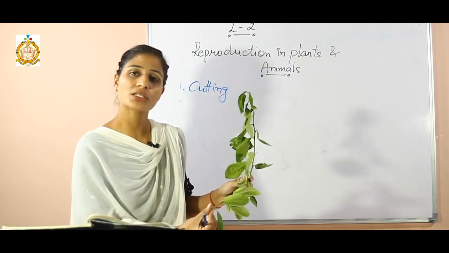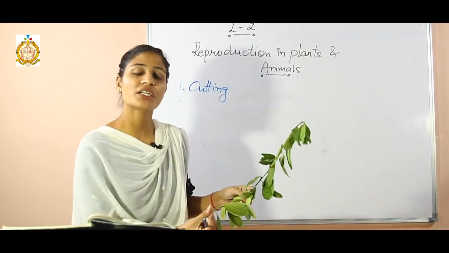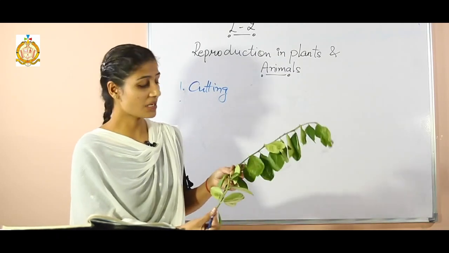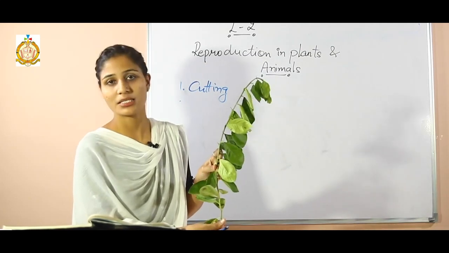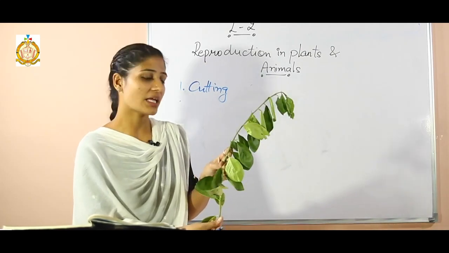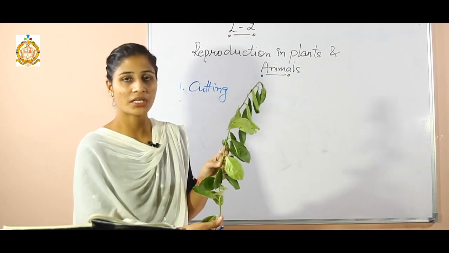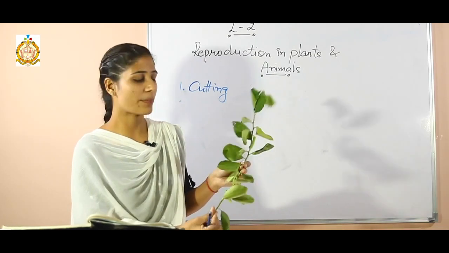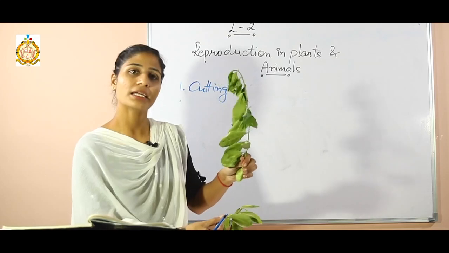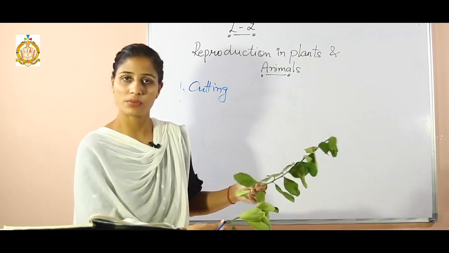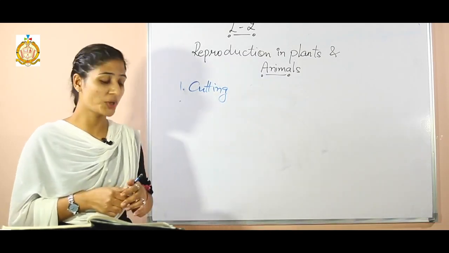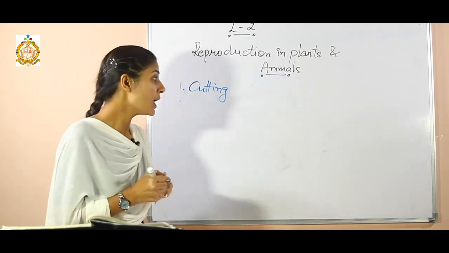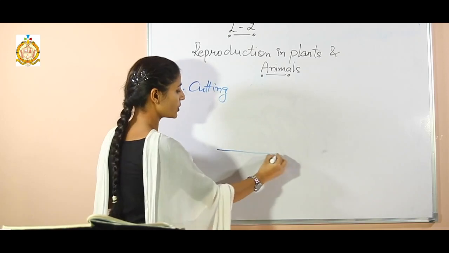And when we submerge it in the soil, then automatically after a few days, when this stem gets the moist soil as well as the water and other favorable conditions, the roots appear on it, and automatically it will be separate from the plant and it will give birth to a new plant. So that process is known as the layering process. Hope you understood. Again I am going to show you what we are doing in the layering process.